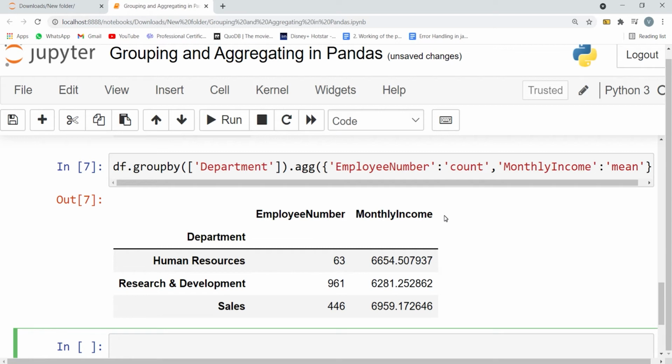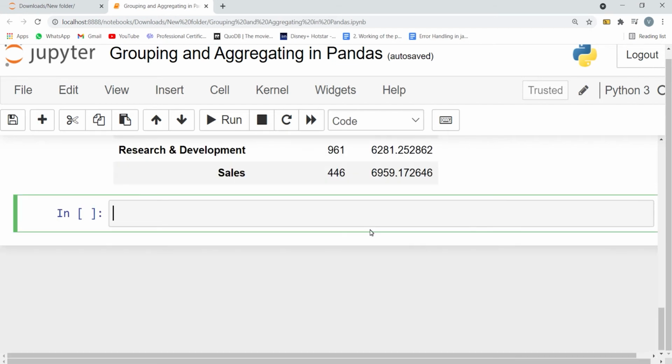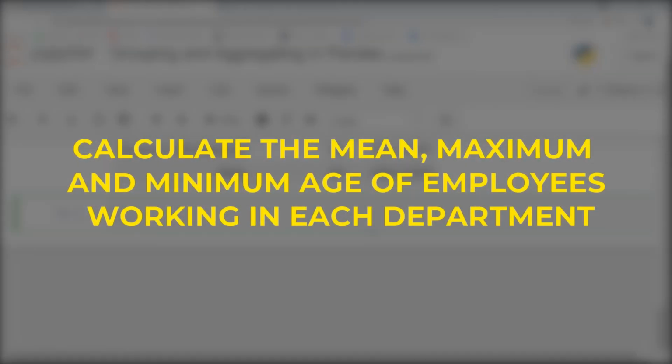We get the average salary of employees working in each department and the number of employees working in each department. The highest average salary of employees is in the Sales Department. Amazing! Not only this, we can perform multiple aggregations on a single column as well. Let's see this also.